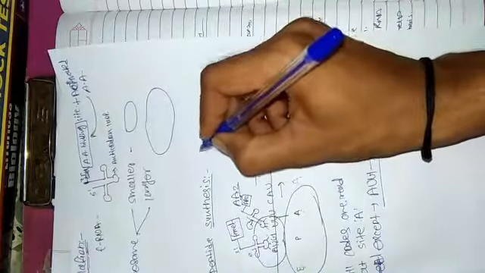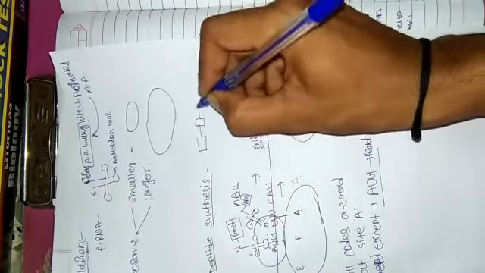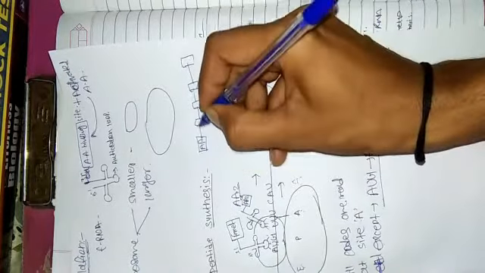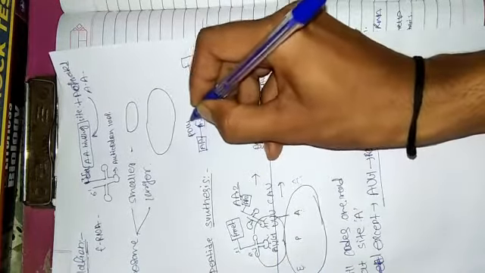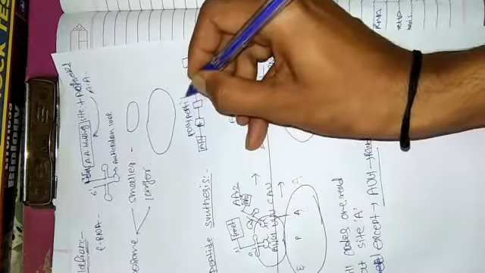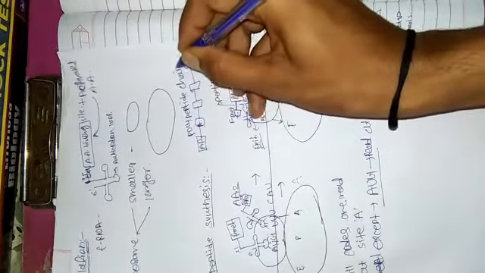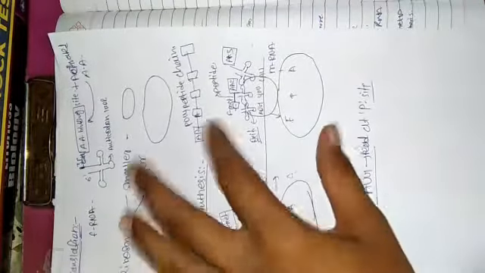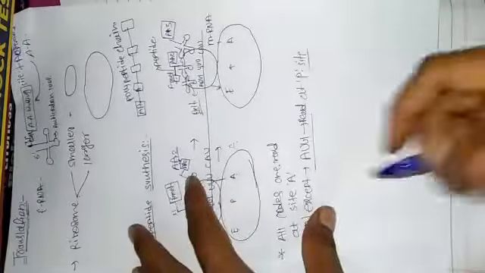In this way a long chain of amino acids, a polypeptide chain, is synthesized. So this is the actual process of polypeptide chain synthesis.